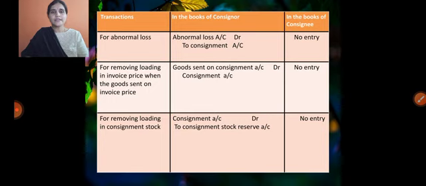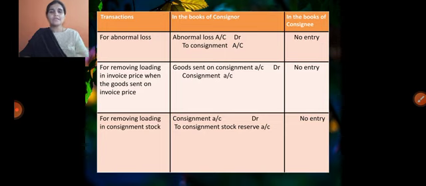In this situation, we need to write down the entry for removing loading in invoice price when the goods are sent on consignment. Let's say for example, actual value 10,000, that is called cost price. Invoice price is 15,000 rupees. Ultimately 5,000 rupees is the excess amount. That is called loading.